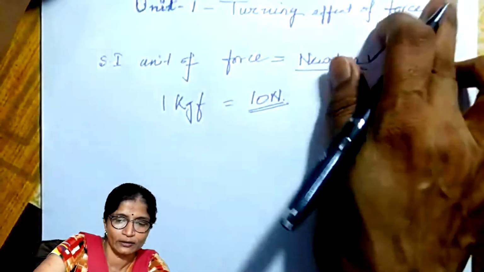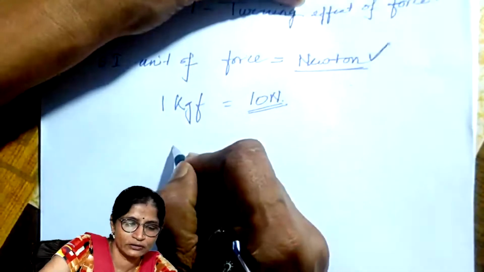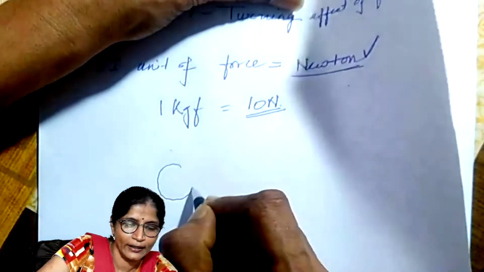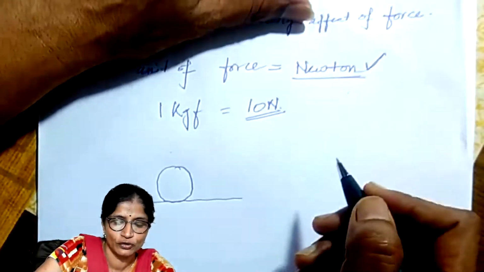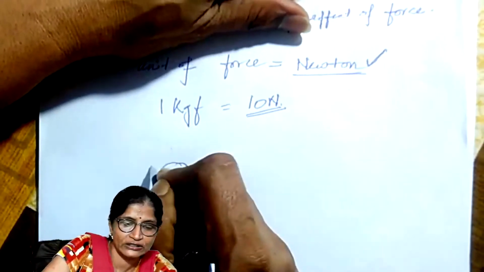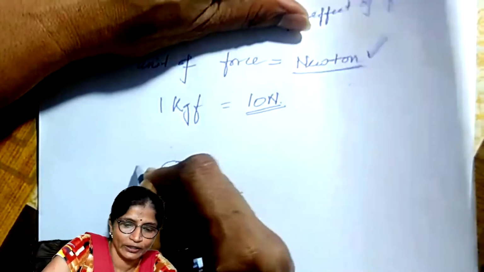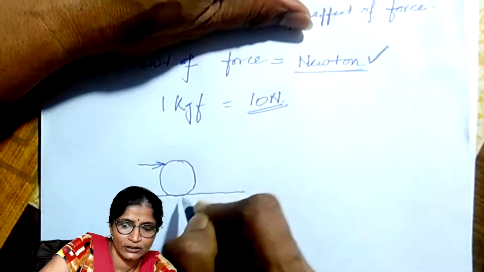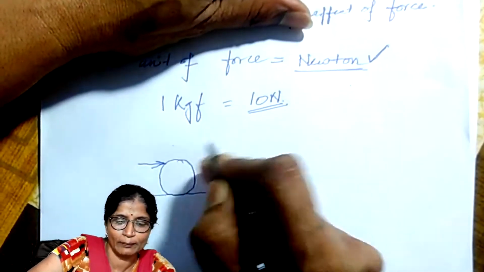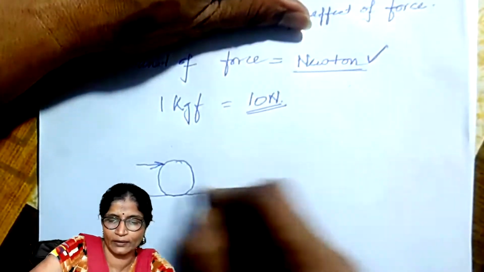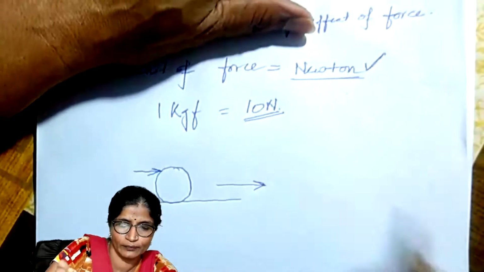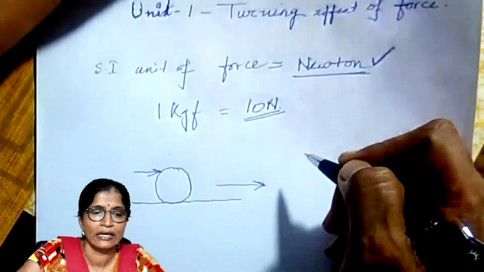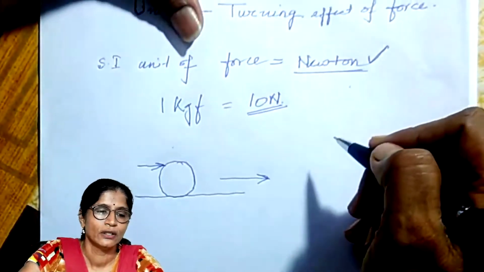Suppose this is a ball, and it is on this surface and is free to move. So when force is applied, suppose here, then what will happen? It will move in this direction in a straight line,